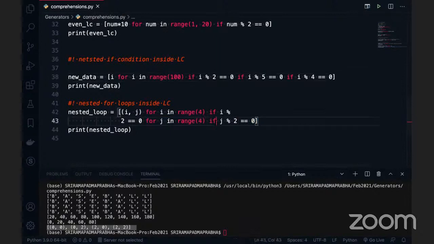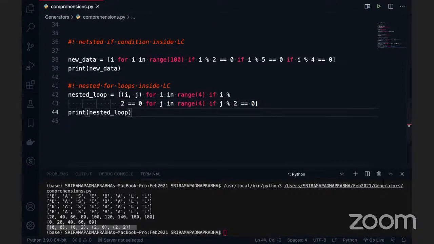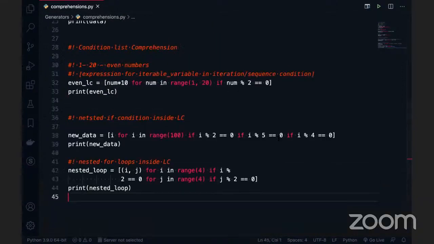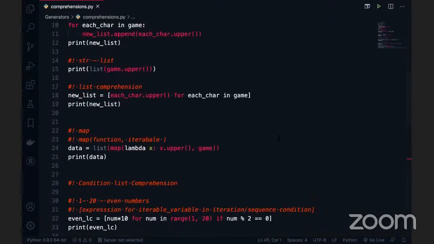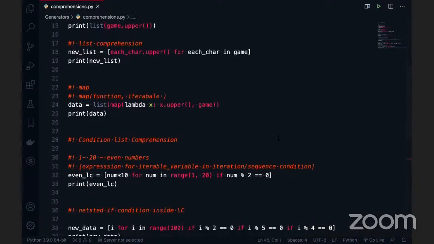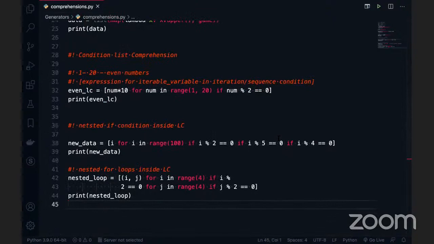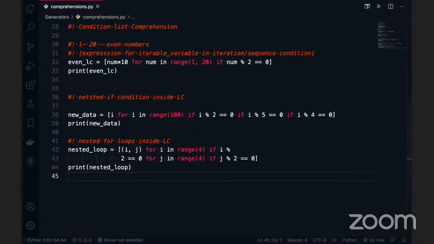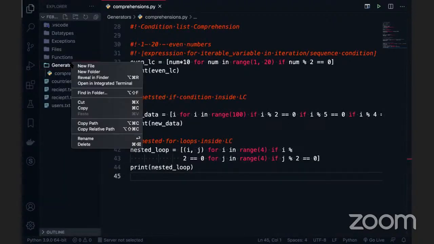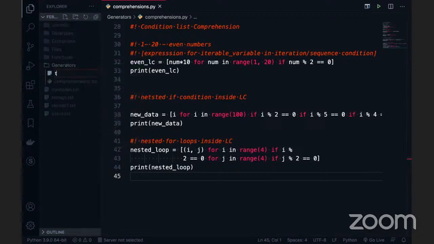Okay, fine. So moving to the next topic, did you understand, right? Many things we have done with the code. Iteration, and we converted it into list comprehension, and we have tried list comprehension with conditions, nested if conditions inside the LC, and nested for loops inside the LC. Now moving to the most important topic, called tuple comprehension. This is where you have to open up your eyes and look at what is happening with Python.